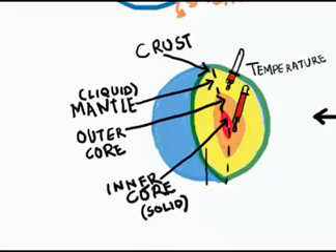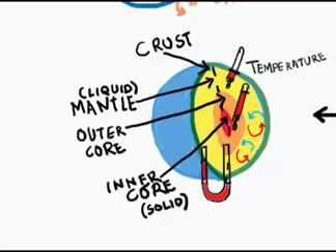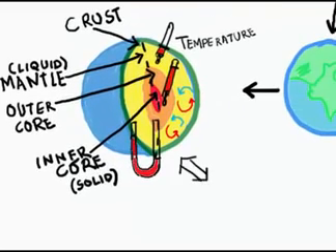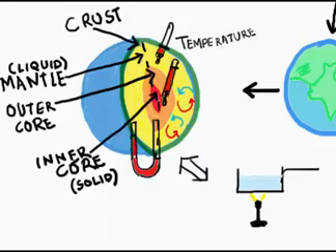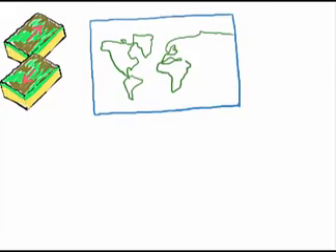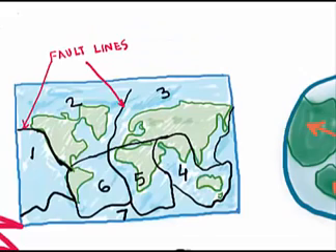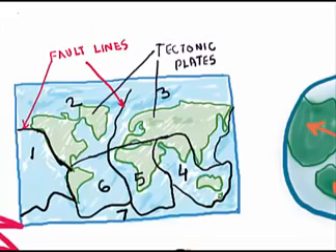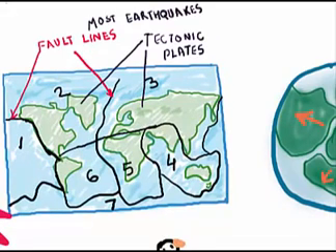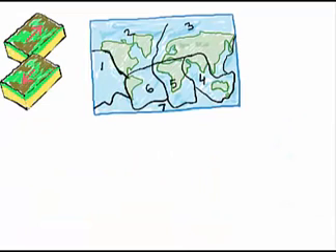Due to the large temperature difference between the crust and the core, convection currents develop in the mantle, and its material flows from inside to outside, similar to the convection currents that we see while heating water. The moving mantle causes the crust sitting on top of it to move or slide. Earth's crust slides in big pieces, and these huge pieces of the crust that slide are called tectonic plates. There are 7 tectonic plates on Earth.